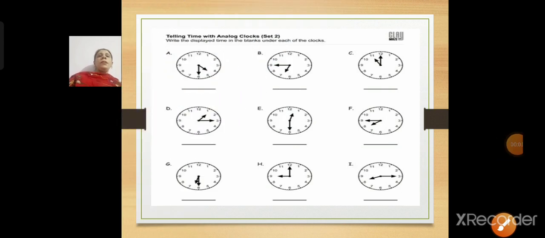Okay children, now this is an activity for you that you are going to do in your notebook, and we are going to discuss the answer in our live session. You are going to read the clock timing and you are going to write only the timing in the notebook. Just see the clock and write the time in your notebook. We will discuss the answer in the live session. This is an activity and a homework for you.